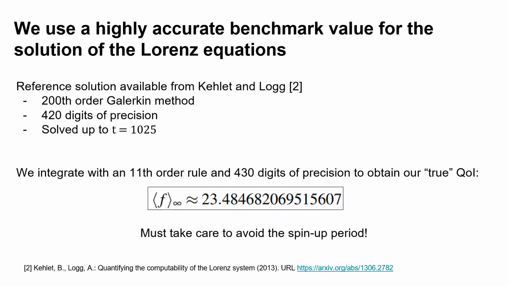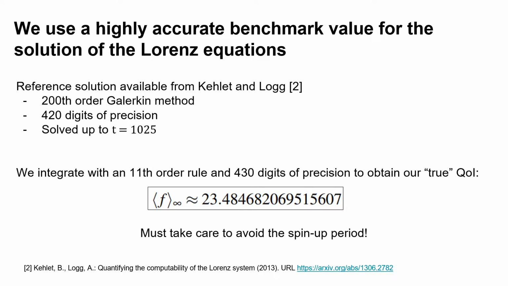In order to assess the accuracy of any of the solutions we obtain, we need some sort of truth value. Luckily, since the Lorenz system is so well studied, highly precise solutions do exist. In their work, Kellett and Log provide an extremely precise reference solution along with theoretical analysis supporting its accuracy. So this gives us a reliable true solution of the Lorenz system. We can thus perform an extremely precise time average on this solution, giving us a reference value for our true QOI.